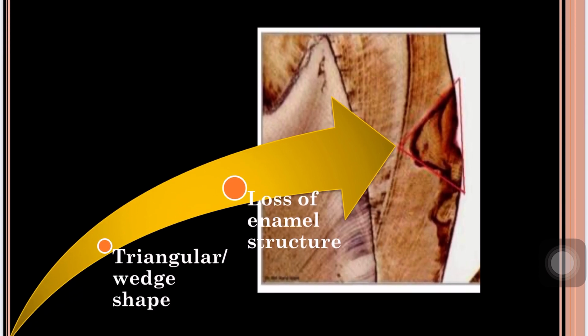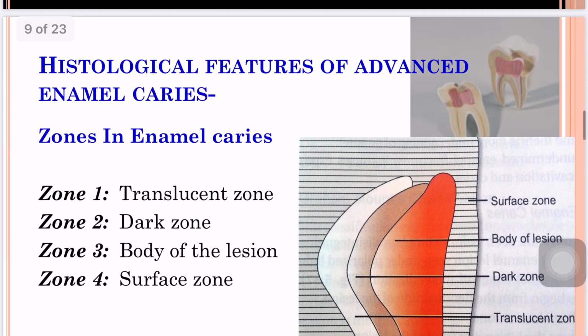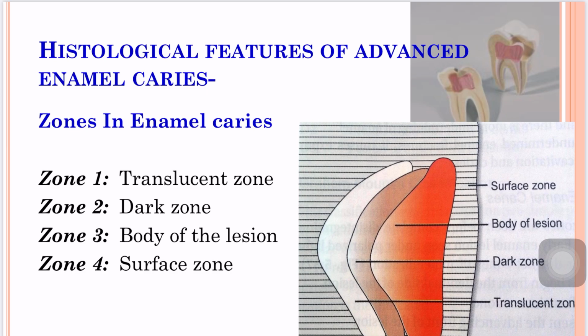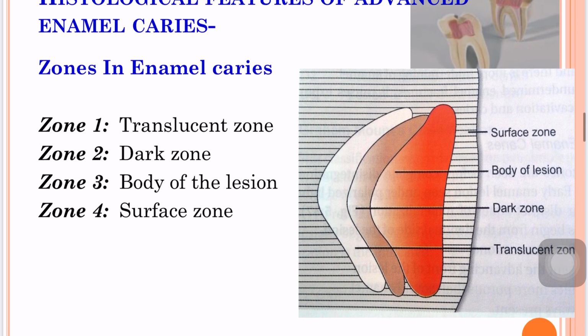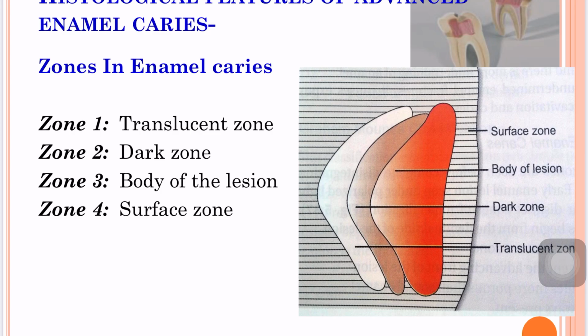As the enamel caries progresses and involves the deeper layer of the enamel, it takes a distinctive shape, that is a triangle, a cone shaped lesion with apex towards the dentinoenamel junction and base towards the surface of the tooth, leading to the loss of continuity of the enamel structure. Coming to the histopathological features of advanced enamel caries, before complete disintegration of the enamel, several zones are seen, beginning on the dentinal side of the lesion. Those zones include zone 1 translucent zone, zone 2 dark zone, zone 3 body of the lesion, and zone 4 surface zone.